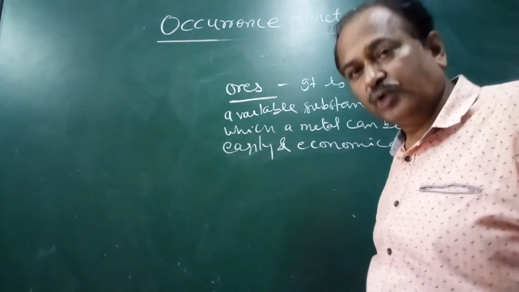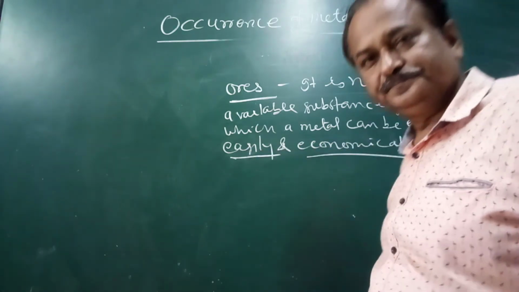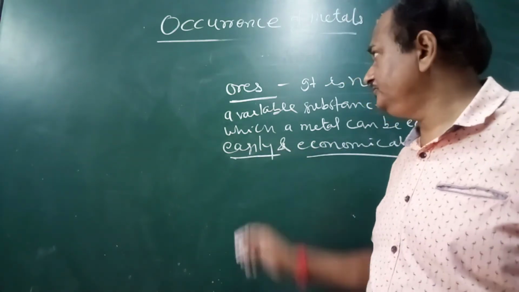This is a very important point. Extracted easily and economically. This is the definition of ore.